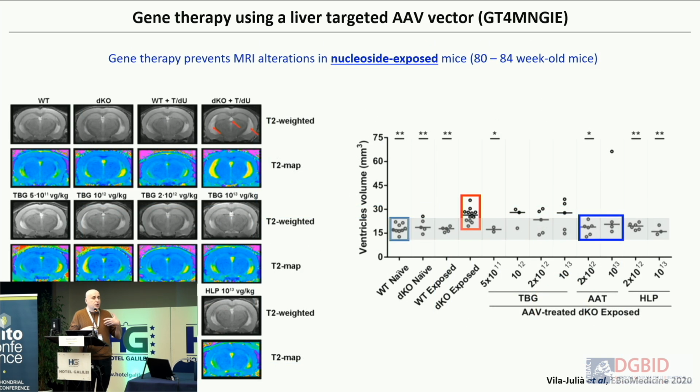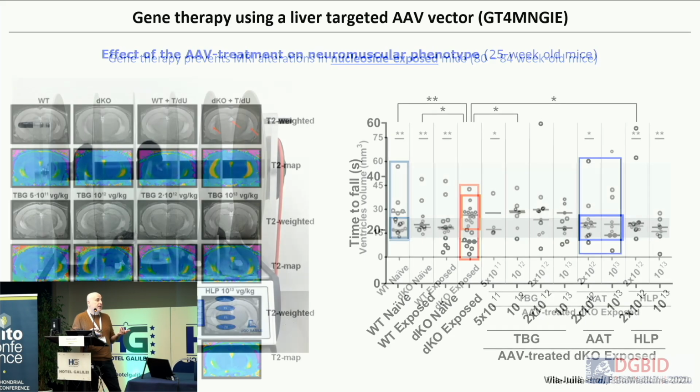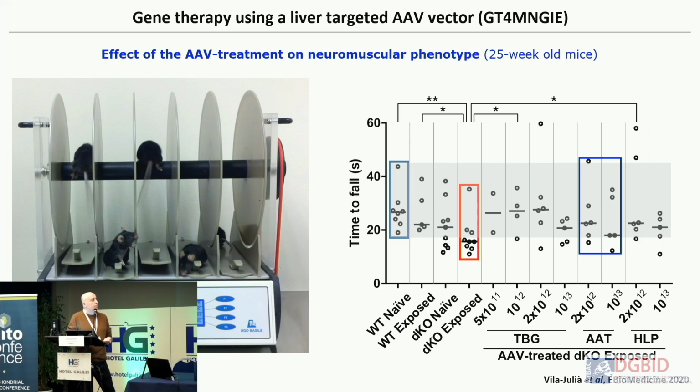And then there were some less biochemical and more functional things, not clinical. For example, accumulation of this white signal in the ventricles of the brain was reduced. In the exposed mice, this was increased, and it was reduced with all the vectors in general, but with the best vector in particular. And also, not that clear because there is a lot of dispersion, motor function with the rotarod. The exposed mice had the tendency to be here, as you can see, and the treated mice, well, it was significant only in some groups, but it seems that it worked. But I think the main point is a biochemical proof that it works.